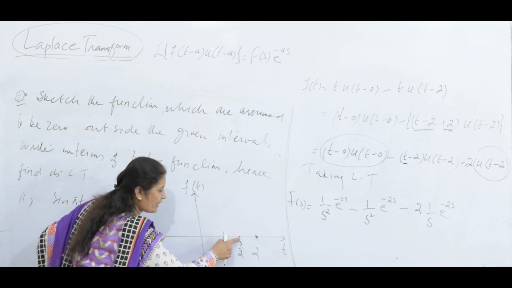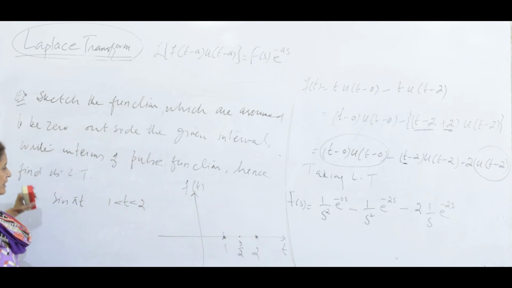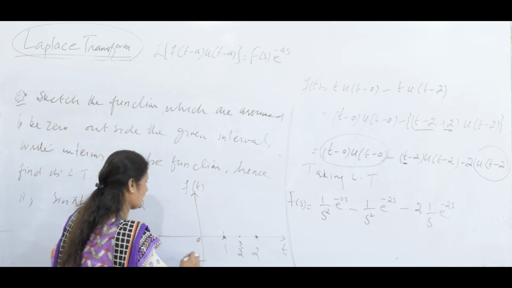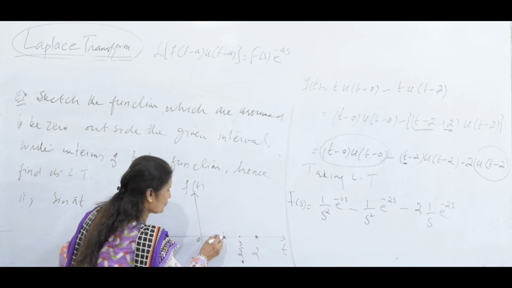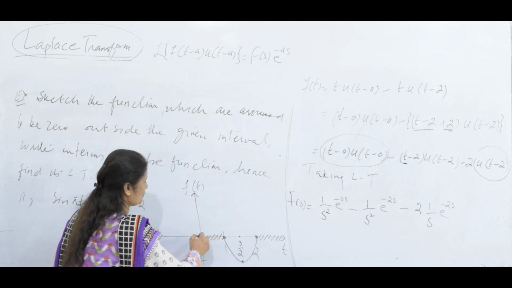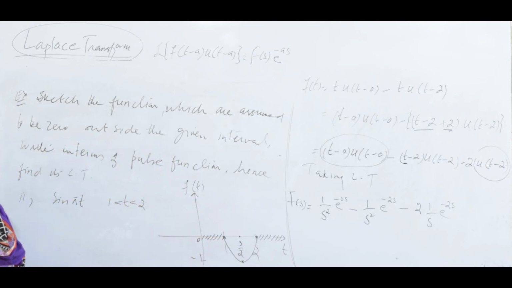If you are unable to find the function, shorten the interval. Take any point in between 1 and 2. So it is 1.5, which is 3 by 2. If you put t as 3 by 2, sin 3 pi by 2 is minus 1. Here minus 1. So the function is going to be this, and it is going to be 0 elsewhere. So sin pi t is this function, which is assumed to be 0 before and after that interval 1 to 2. Let me write in terms of pulse.